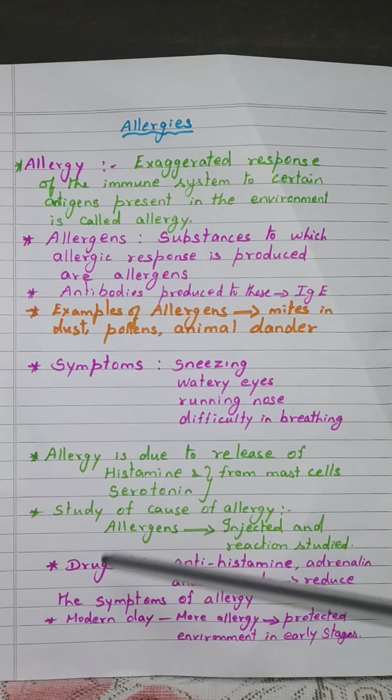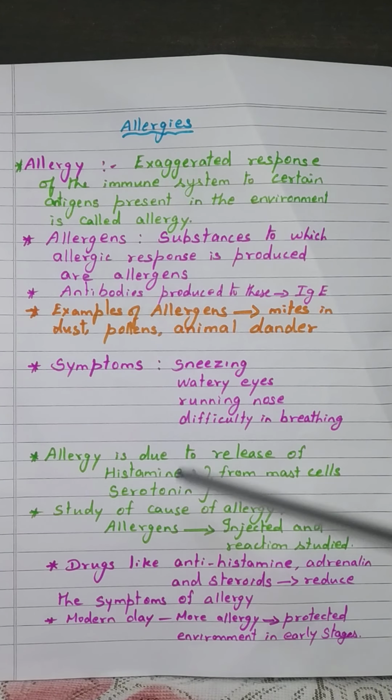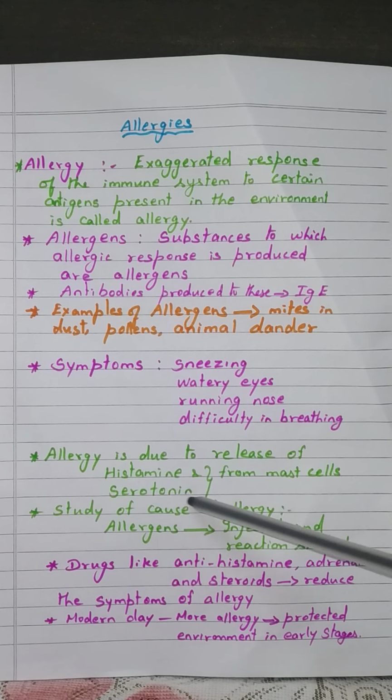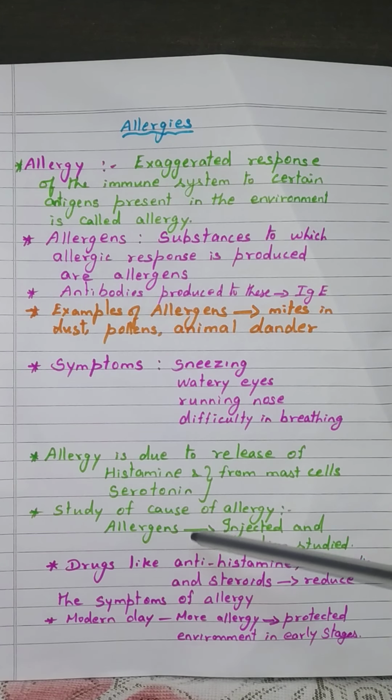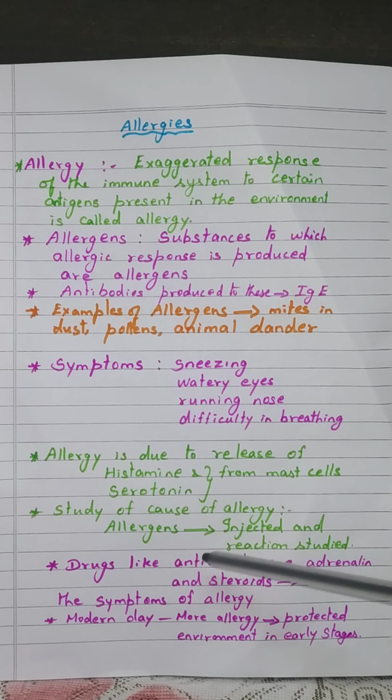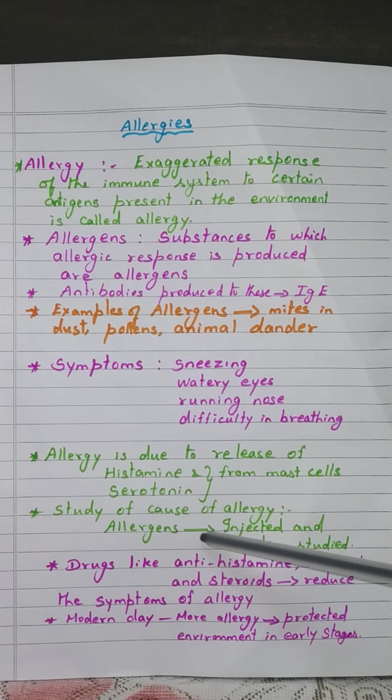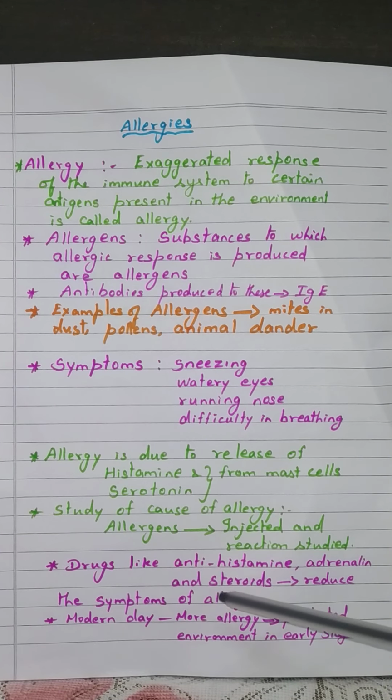This allergy is due to the release of some chemicals like histamine and serotonin, which are secreted from mast cells. If we want to know whether our body is allergic to any allergens, the doctors inject a small amount of these allergens into the body and study the reaction of our body to that allergen.